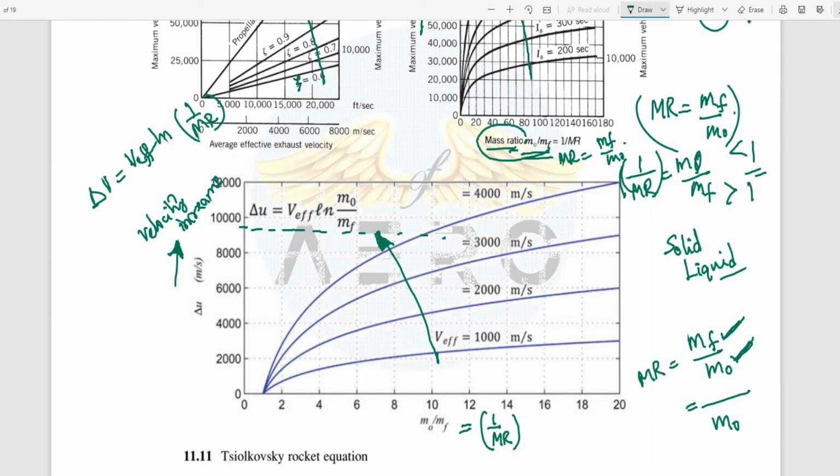One more thing: some textbooks, instead of mf, write m suffix b, that is the burnout mass, by the total or initial mass. They are also remarking like that. Is that clear to you?